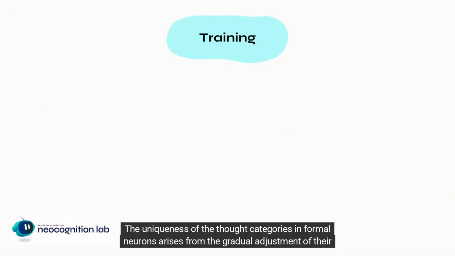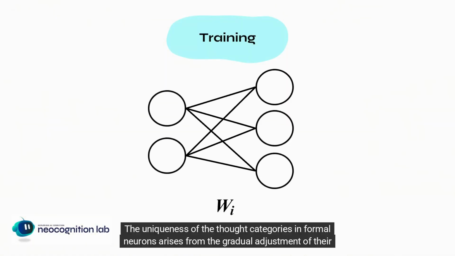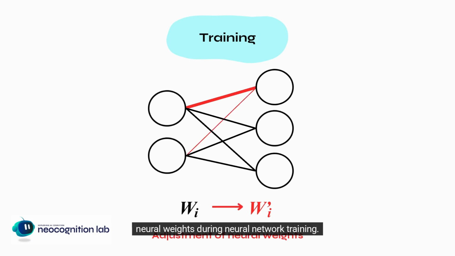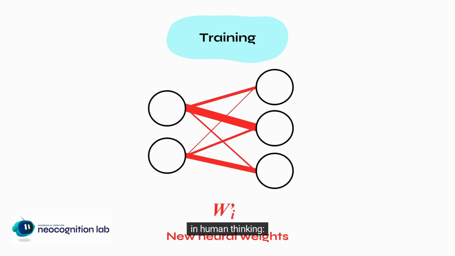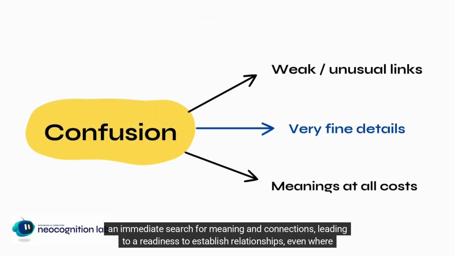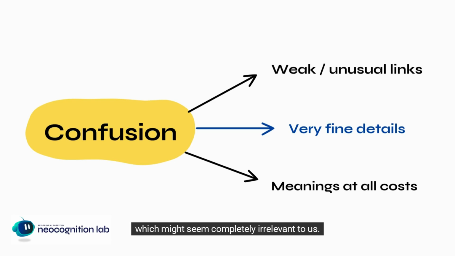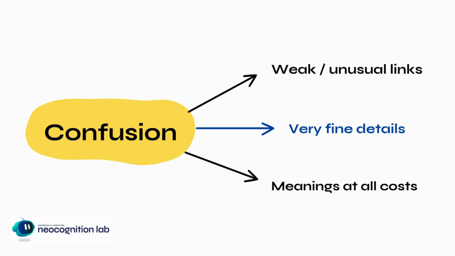The uniqueness of the thought categories in formal neurons arises from the gradual adjustment of their neural weights during neural network training. This deep learning process triggers a phenomenon similar to what Paul Watzlawick described as confusion in human thinking: an immediate search for meaning and connections, leading to a readiness to establish relationships, even where they might seem absurd to an external human observer. A search that may extend to include very fine details which might seem completely irrelevant to us.